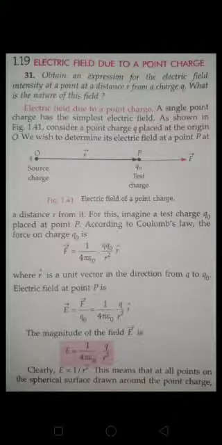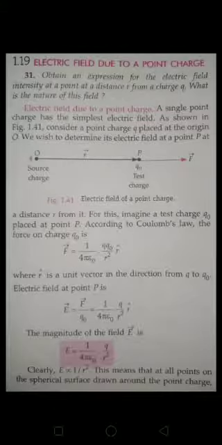So what is electric field, guys? As we know, E is equal to F by q naught. We have already found F, so just divide by q naught. If you divide by q naught, you will get 1 by 4 pi epsilon naught into Q by R square into R unit vector. Yes or no? So I can say this is the electric field intensity.